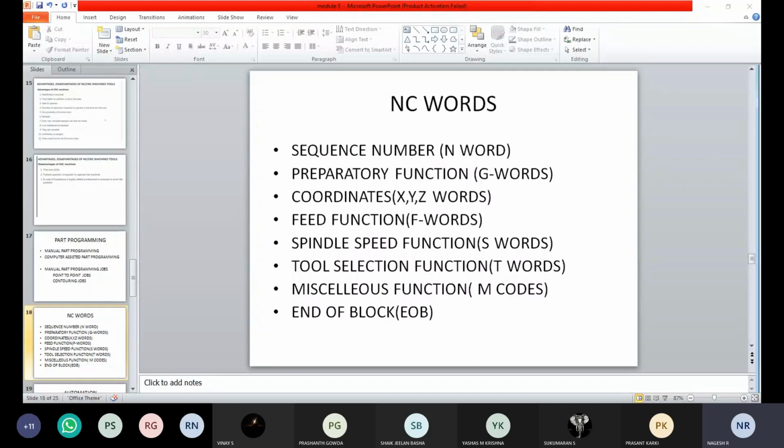Then the next one is coordinates. What is this coordinates? X, Y, Z. Are we going to use this X, Y, Z in the program? Yes, sir. So why is it used? To identify the positions, to mention position. To identify the position. Okay. Position of?